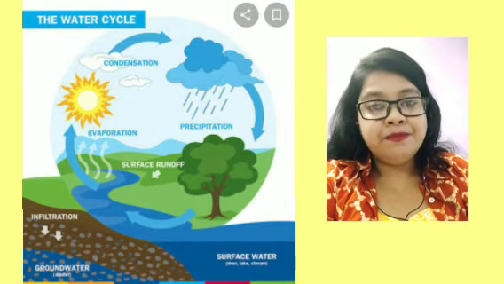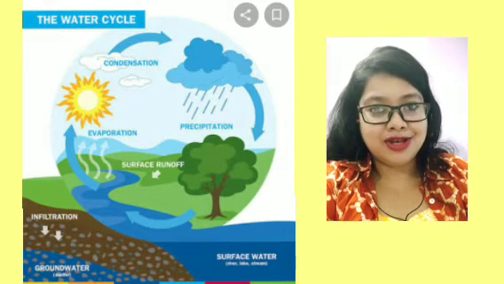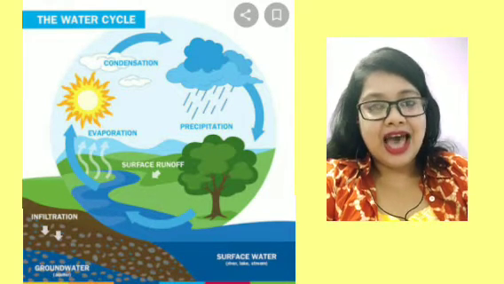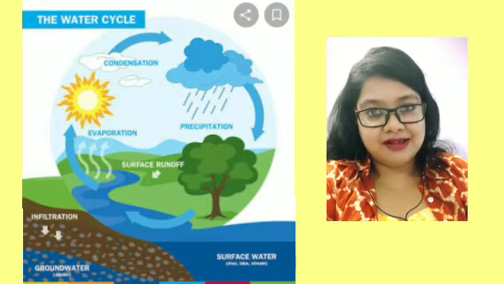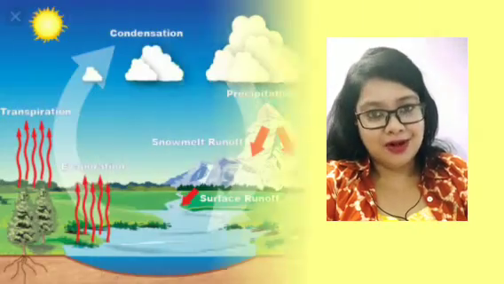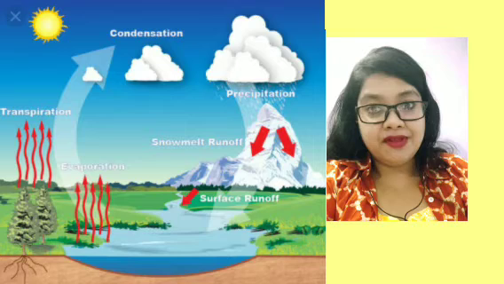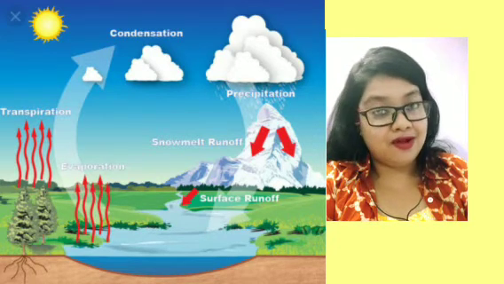As they move to the upper atmosphere, they condense and form clouds, and they again come back as rain, or fill up the ponds, the rivers, the oceans and the seas. So this is an entire cycle, a continuous process through which the water goes around and around.